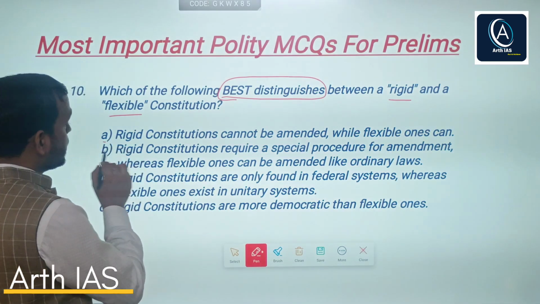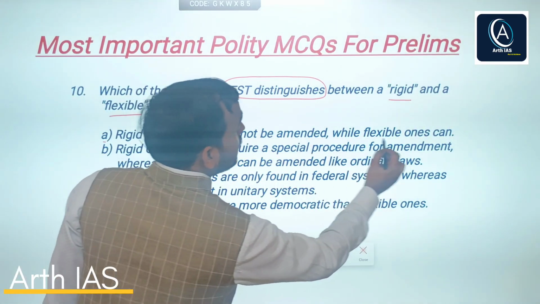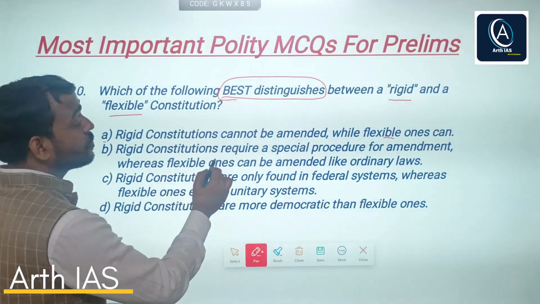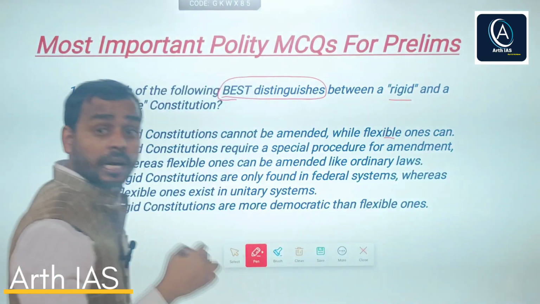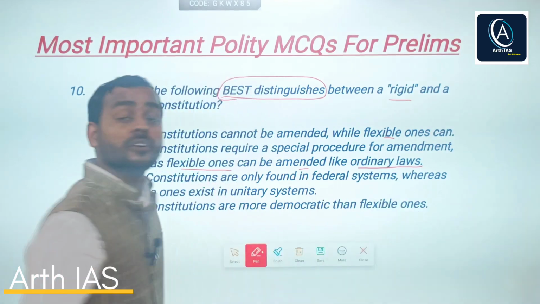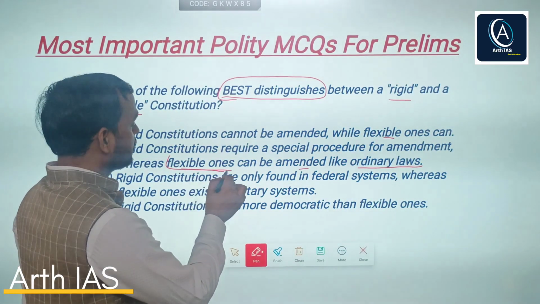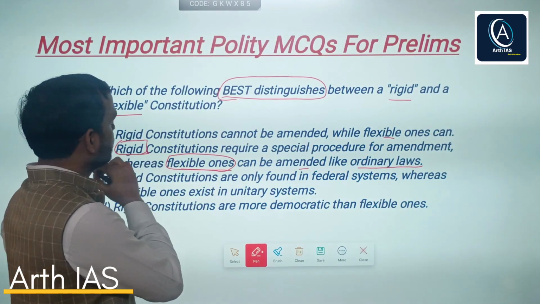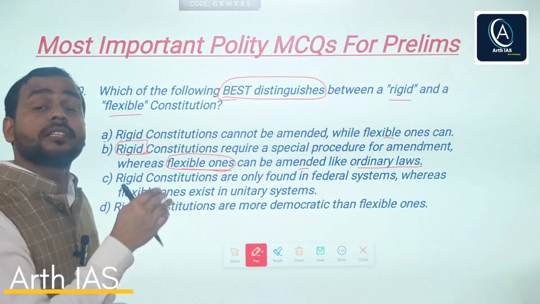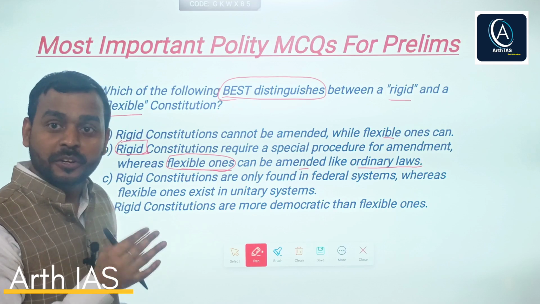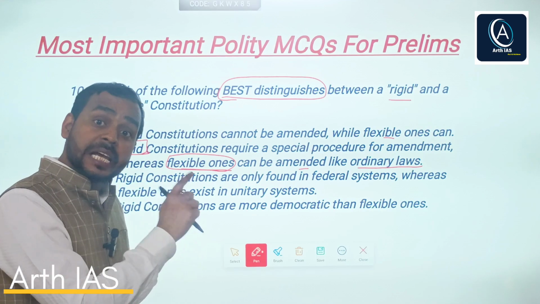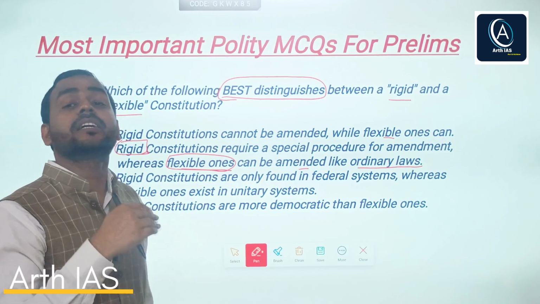So read the options. First says a rigid constitution cannot be amended while flexible ones can be. Obviously not. B says a rigid constitution requires a special procedure for amendment, whereas flexible ones can be amended like ordinary laws. Obviously, this is the biggest difference. A rigid constitution requires a special procedure, which means provisions can be amended by special majority, not by simple majority. And a flexible constitution means the provisions of the constitution can be amended by simple majority, just like any other ordinary law.